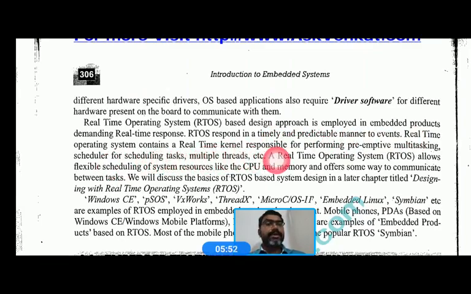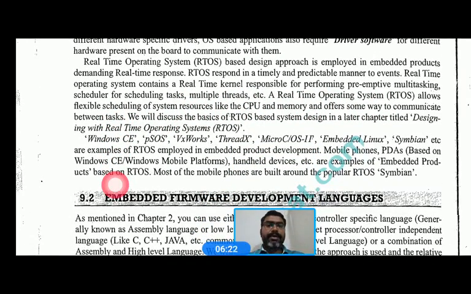A real-time operating system contains a real-time kernel responsible for performing preemptive multitasking, scheduling tasks, multiple threads, etc. Therefore, an RTOS allows flexible scheduling of system resources like CPU and memory, and offers some way to communicate between tasks. Examples of real-time operating systems are Windows CE, pSOS, VxWorks, ThreadX, Micro C OS II, embedded Linux, Symbian, etc. Mobile phones and PDAs based on Windows CE and Windows Mobile platform, and handheld devices, are examples of embedded products based on RTOS.